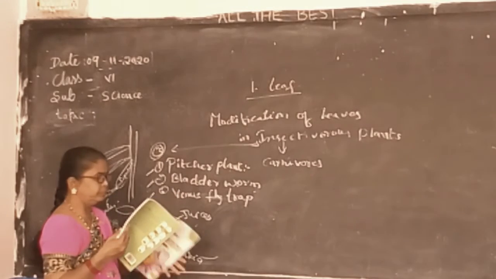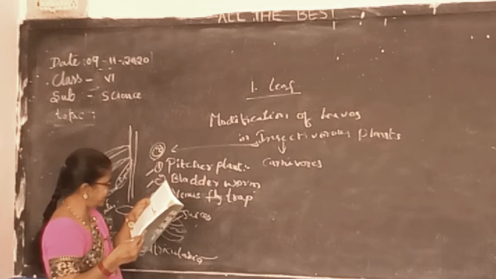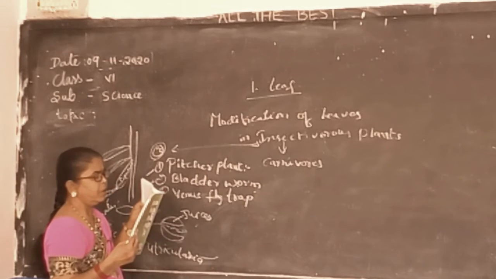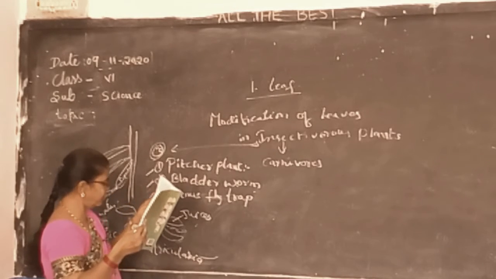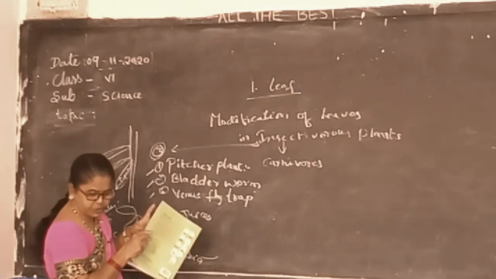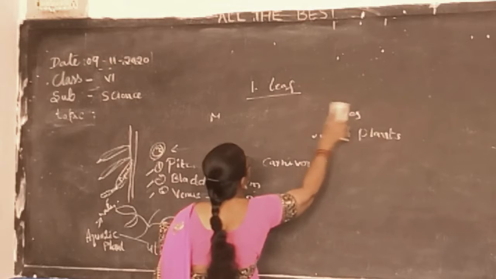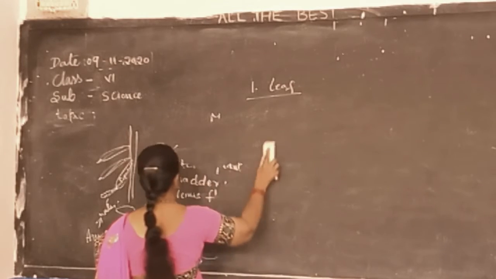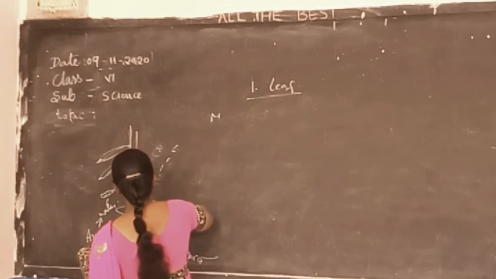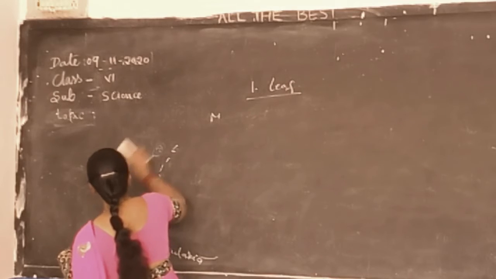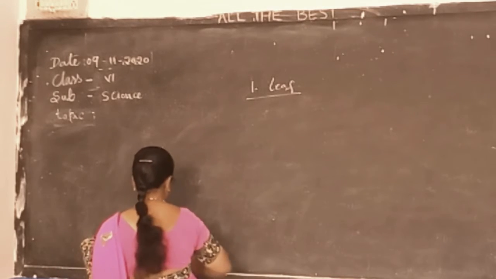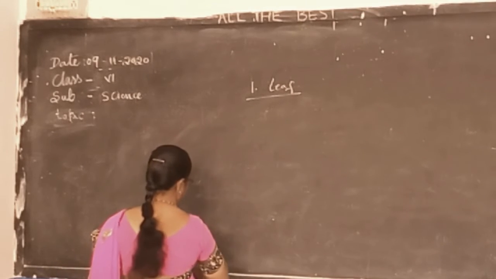Now vegetative propagation. Now let us see what vegetative propagation is. What is meant by vegetative propagation?